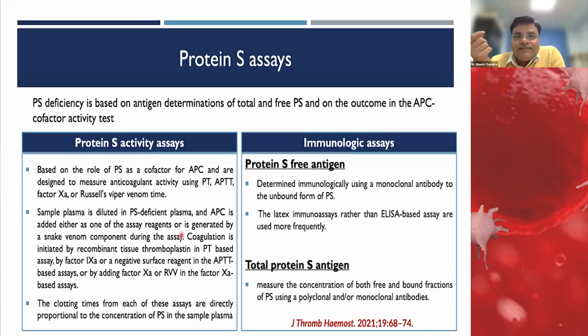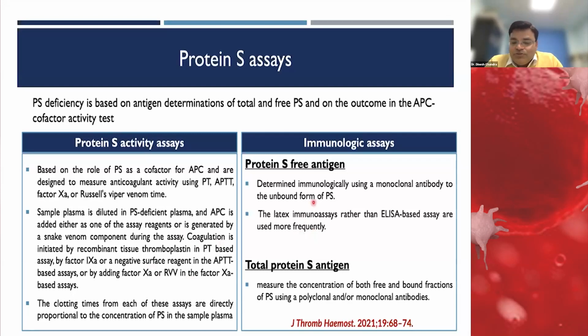As protein S acts as a cofactor for activated protein C, it increases the potency of protein C. So we incubate the patient sample with activated protein C or its activator, and then we find out the clotting time.